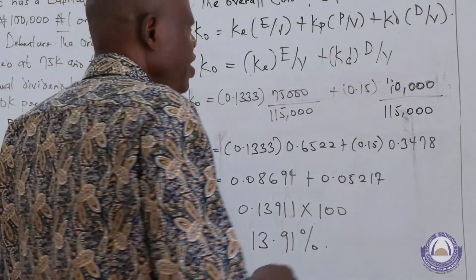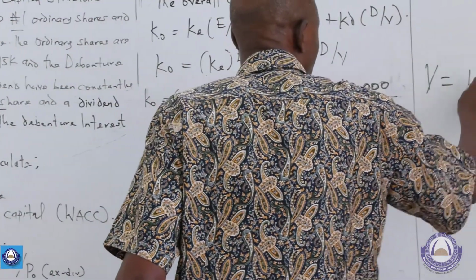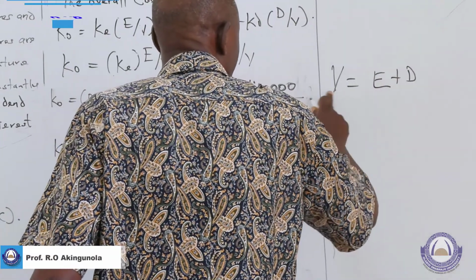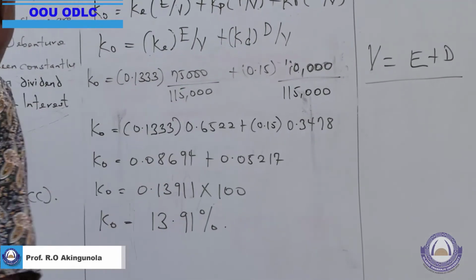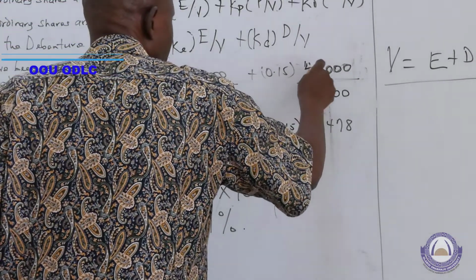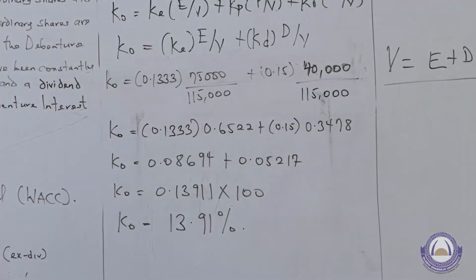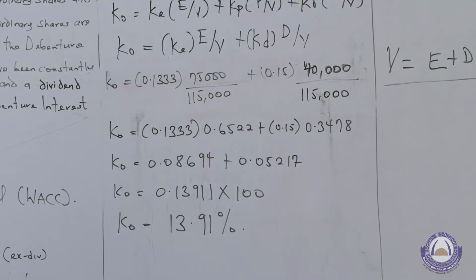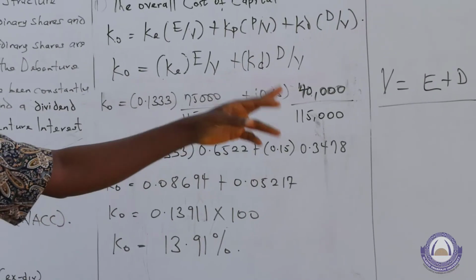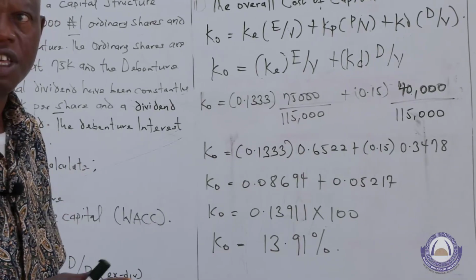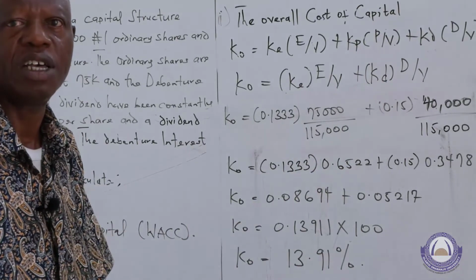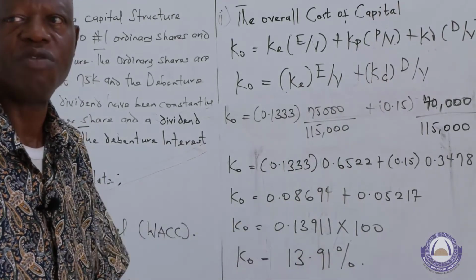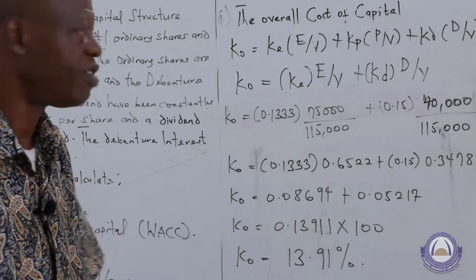That is, V is equal to E plus D. Since we have equity at 75 and debt at 40, 75 plus 40 gives us 115, which is the overall value of the firm. E plus D, or if you have other sources, you must add all of them together to give the overall value of the firm.